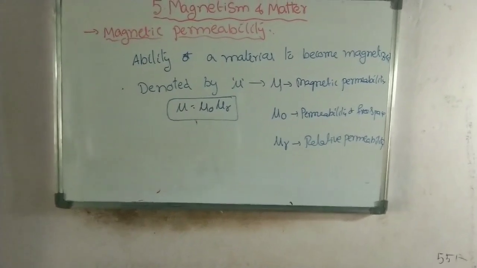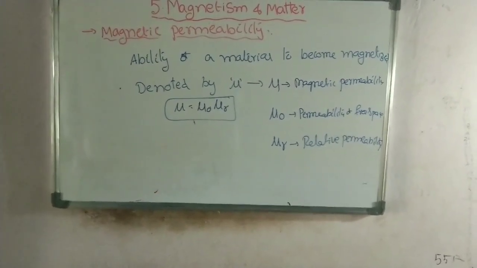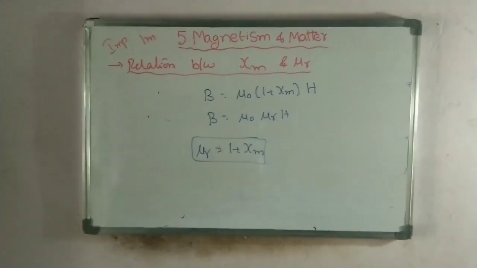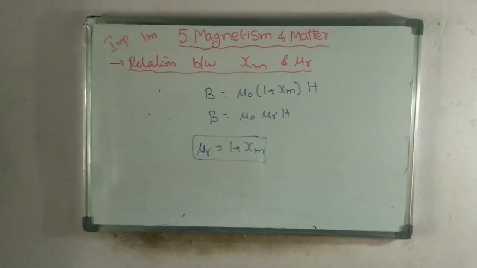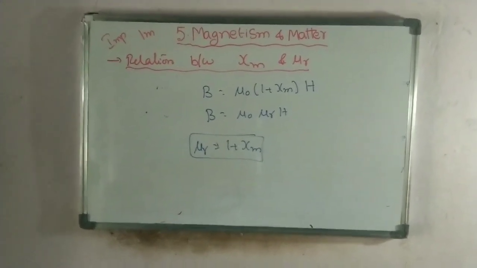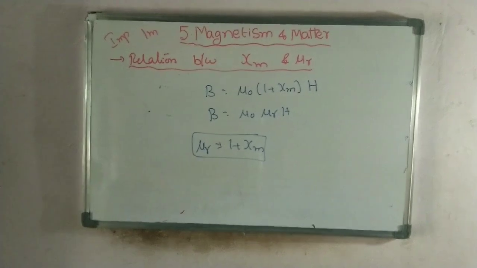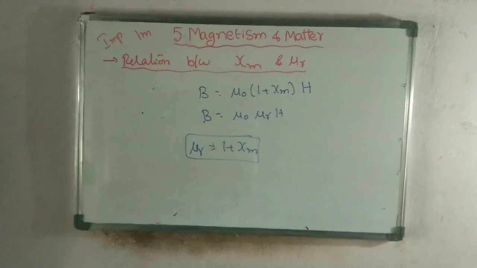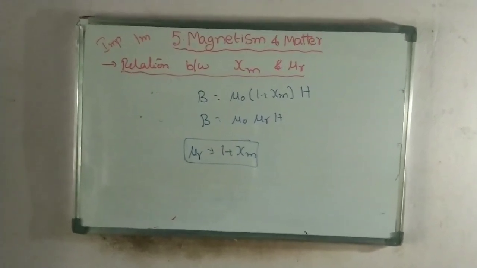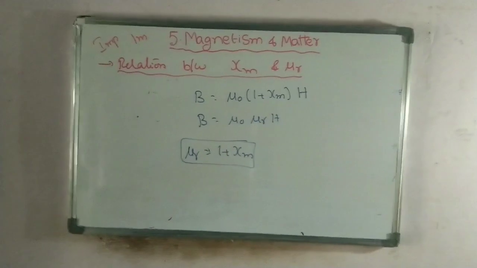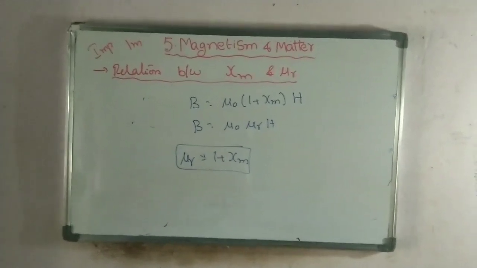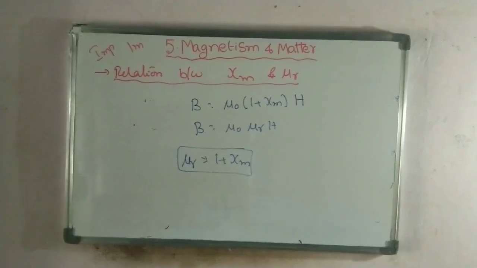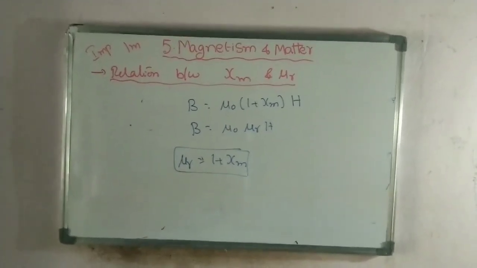Now we are going to take the relation between magnetic permeability and susceptibility. That is an important 1 mark question. Now see the relation between susceptibility and relative permeability. We know that B is equal to mu naught into 1 plus chi m into H, but B can also be written as mu naught into mu r into H. From those two equations we write mu r is equal to 1 plus chi m. So the relation between relative permeability and susceptibility is mu r is equal to 1 plus chi m. This is an important 1 mark question.